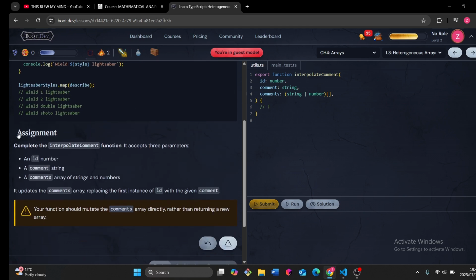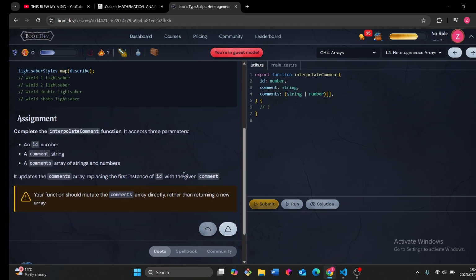Okay, your assignment: complete the interpolateComment function. It accepts three parameters: an ID, a number or string, a comment, and an array of strings and numbers.